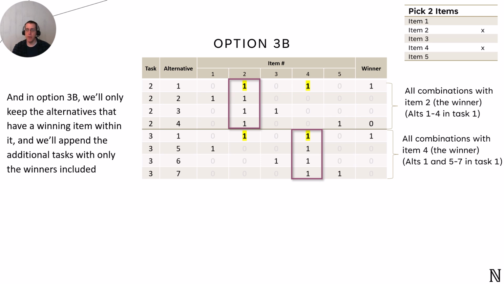In this example of 5 choose 2, we end up with 2 smaller choice sets, one for all alternatives that include the first chosen item, and another for all alternatives that included the second chosen item. This chunking approach makes the model more scalable. Instead of dealing with one massive choice set, the model processes smaller, more focused sets.